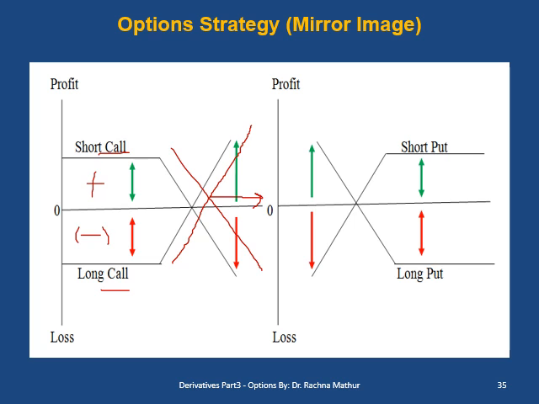Now let us see the short put and long put. When the long put is having limited loss, short put will be having a limited profit which is exactly equal to the limited loss of long put. But when the prices are falling, the profit of a long put is exactly equal to the loss of a short put.